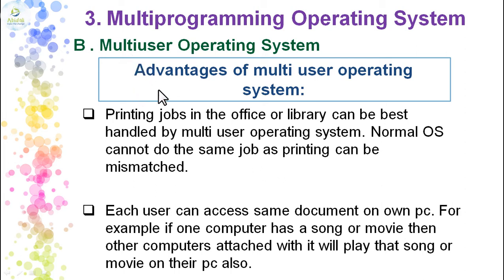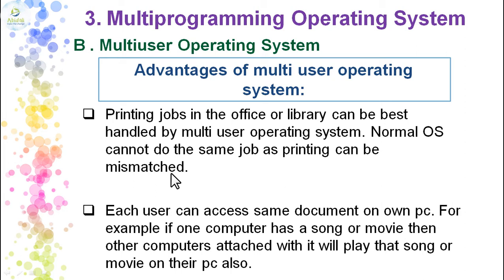The multi-user operating system can be used for printing jobs. The best example we have seen with a diagram in the introduction to this. In an office or library you can use it to handle multiple users who want to print. So it cannot be handled by the normal operating system because printing mismatches will take place.